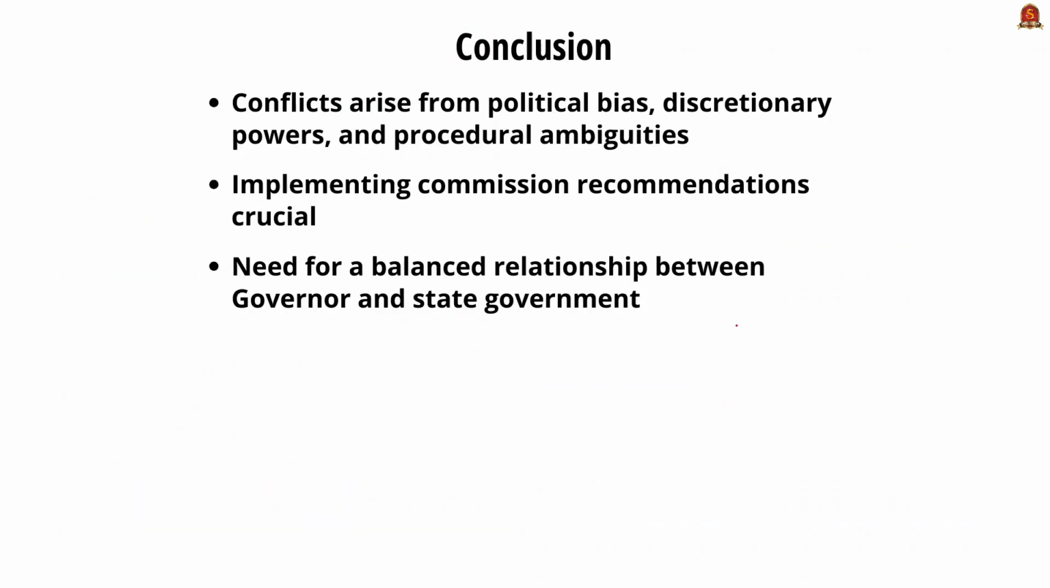With this, we are coming to the conclusion for this topic. A conflict between the governor and the state government because of political bias, discretionary powers, and procedural ambiguities may hinder the legislative as well as the governance of a state. Therefore, implementing Commission recommendations is very crucial to enhance the relationship between the state government and the governor, and also to establish smooth administration and governance. With this, we are coming to the conclusion for this topic, and let us discuss the next topic.